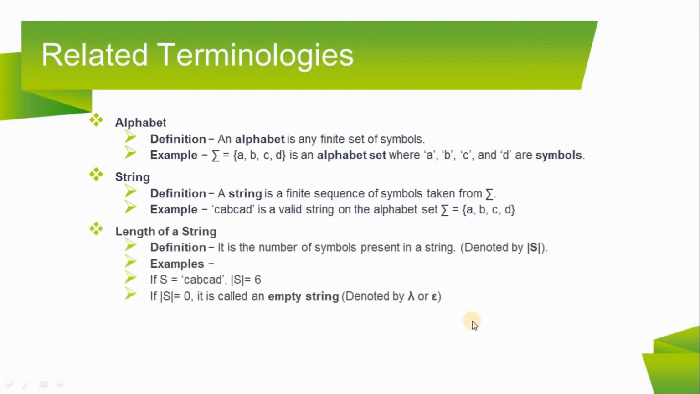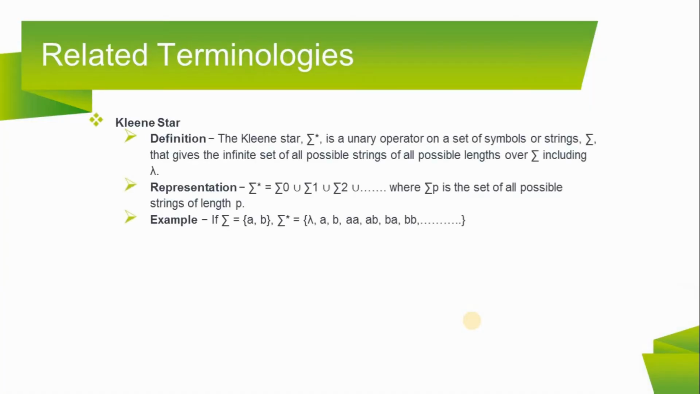Then third is the length of a string. It is the number of symbols present in a string, denoted by mod of S. For example, if S equals cabcab, mod of S equals 6. If mod of S equals 0, it is called an empty string, denoted by lambda or epsilon. Fourth is the Kleene star. The Kleene star, sigma star, is a unary operator on a set of symbols or strings, sigma, that gives the infinite set of all possible strings of all possible lengths over sigma including lambda.